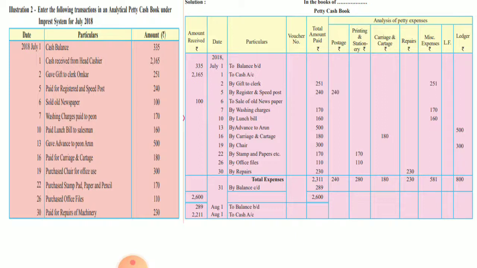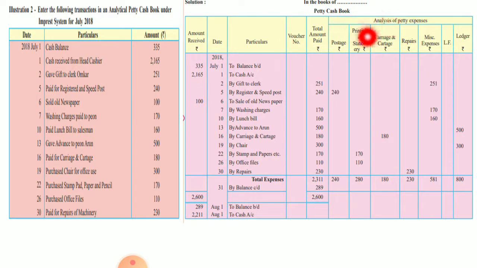Now this cash balance, what is it? It is the amount which is carried forward for the next month. So how should your petty cash book look? In the books of dash. Here the name of the company or business is not given, so simply write in the books of dash, petty cash book. Amount received rupees, date, particulars, voucher number, total amount paid, postage, printing and stationery.